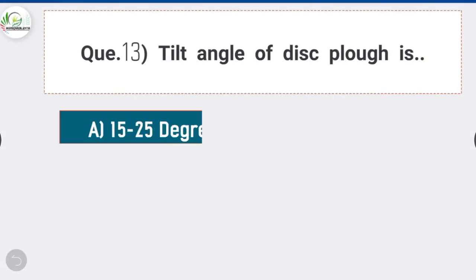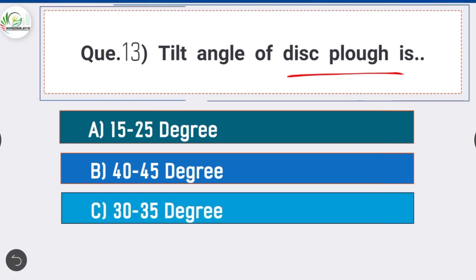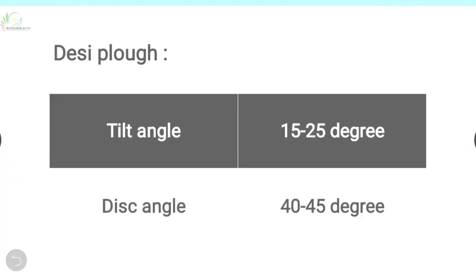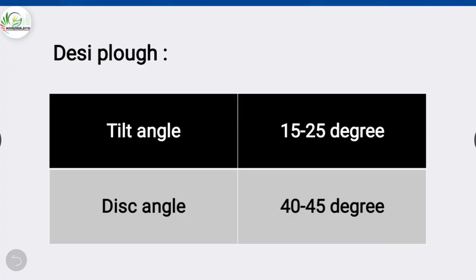Question number 13. Tilt angle of disc plough is? Answer is option A, 15 to 25 degree. Tilt angle of disc plough is 15 to 25 degree. The disc angle of disc plough is 40 to 45 degree.